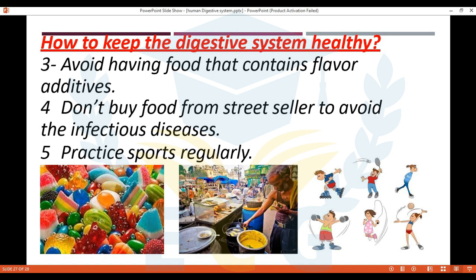Number 4, don't buy food from street sellers to avoid infectious disease. We are in coronavirus. We shouldn't buy any food from street sellers. It's so dangerous. Number 5, we can practice sports regularly. We can do sports every day. It's so important for the digestive system and at all for your body.